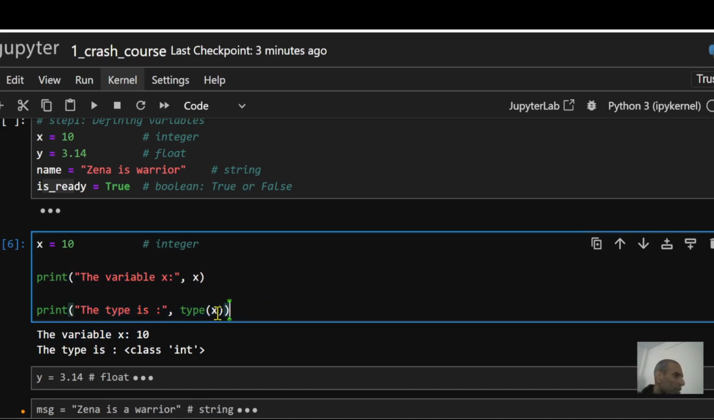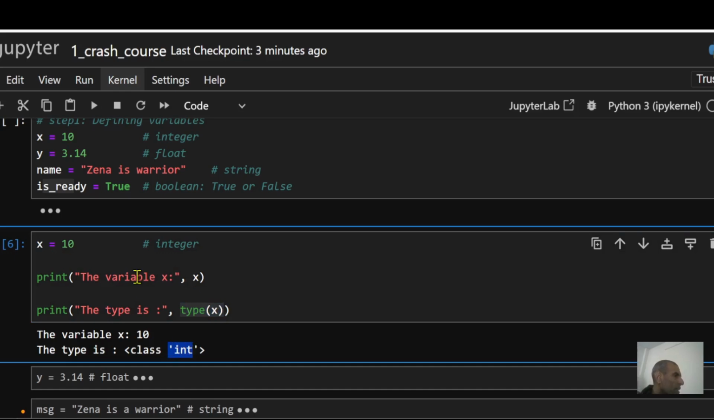So the way you can see the type, what kind or what type that variable is, is by using this built-in function called type(x). That's going to print out the type, and you can see that it's an integer, int.